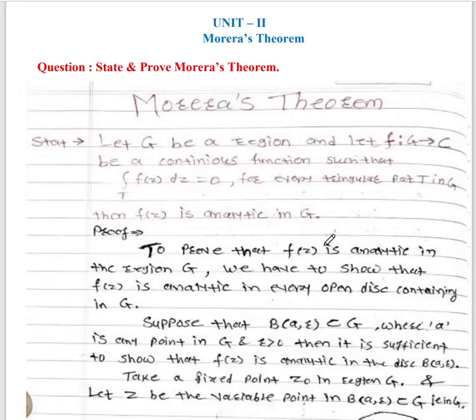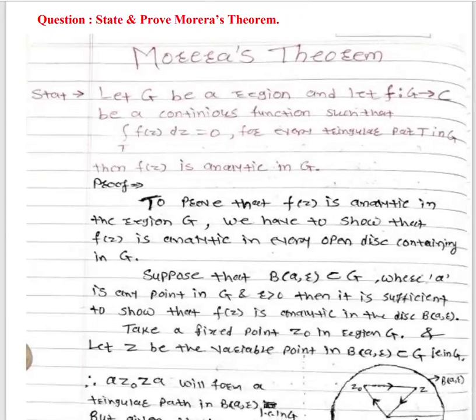To prove that f(z) is analytic in region G, we have to show that f(z) is analytic in every open disk contained in region G. That means we have to prove that f(z) is analytic in an open disk contained in region G. So let us suppose an open disk with center A, radius R, which is contained in region G, where A is any point in region G and R greater than 0.